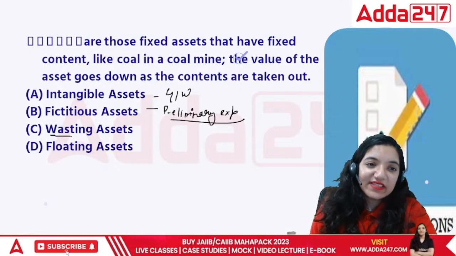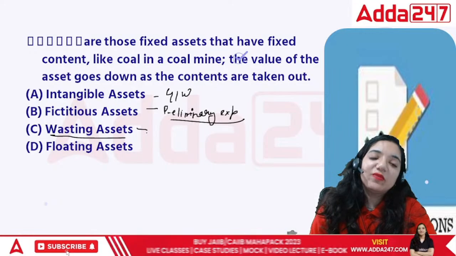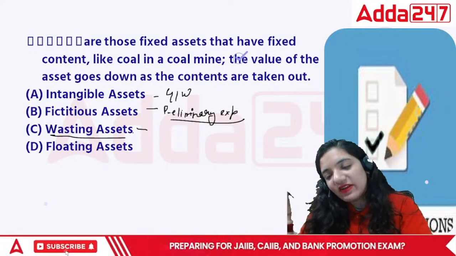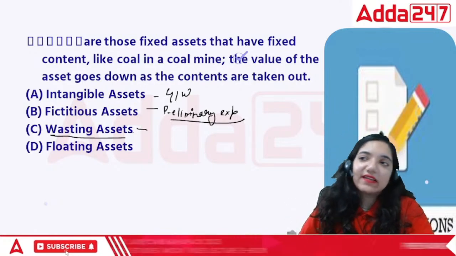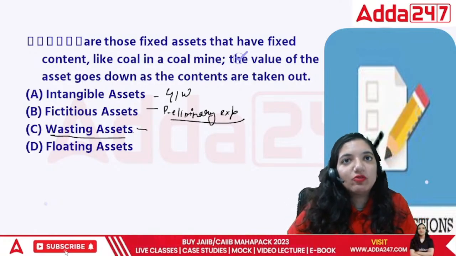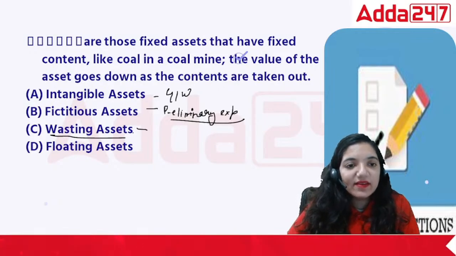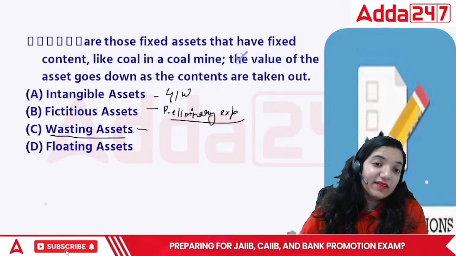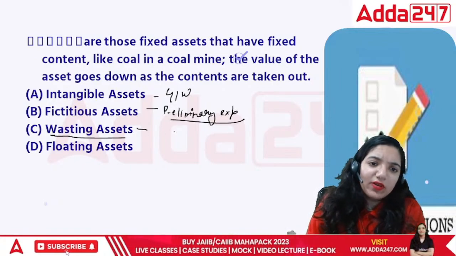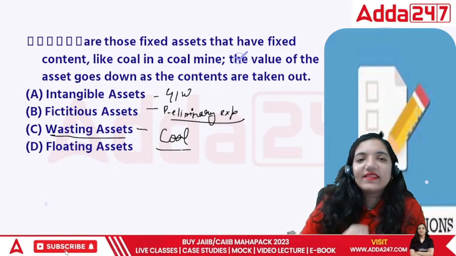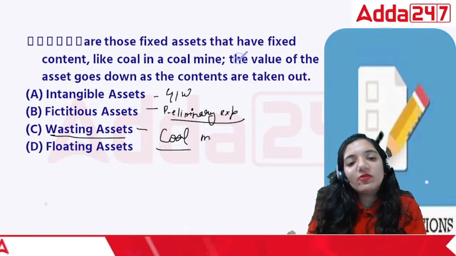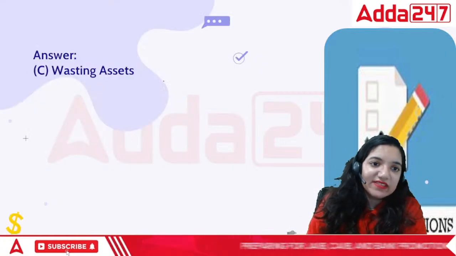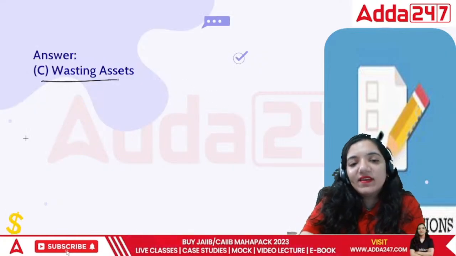Then there is wasting asset. Wasting assets would mean the assets which, as soon as we take something out of it, its value declines. Floating is the asset whose value keeps on changing. In this case, the correct answer would be wasting, which would be coal. If I take the coal out of the coal mine, the value is reducing. It is called a wasting asset. Right?